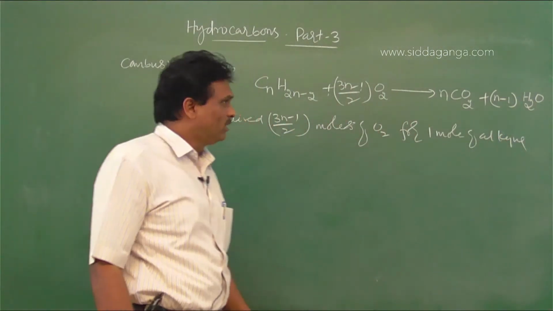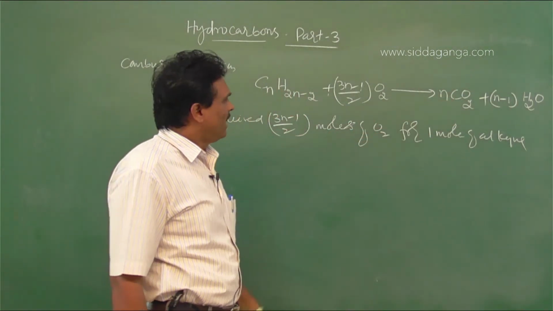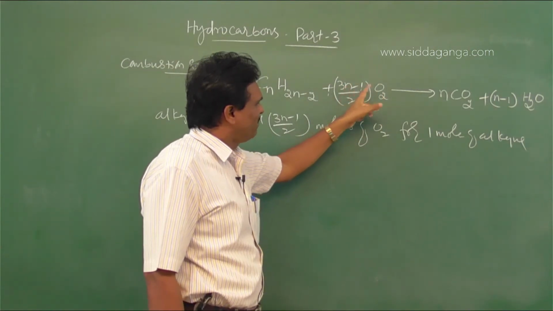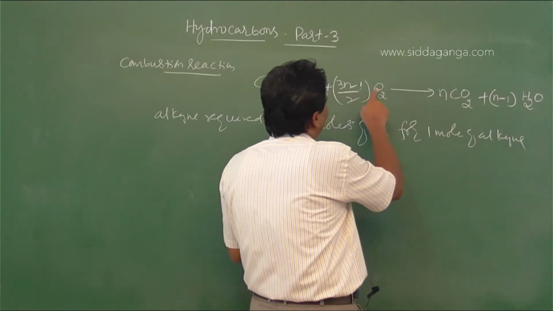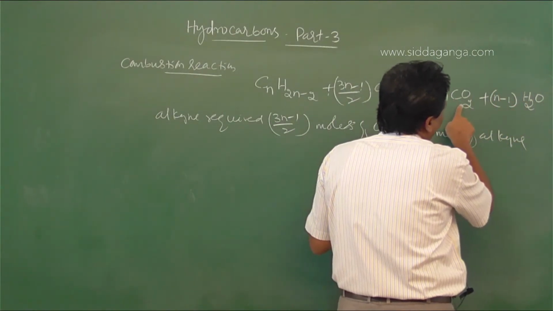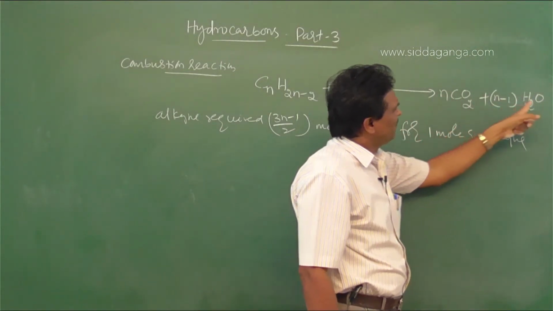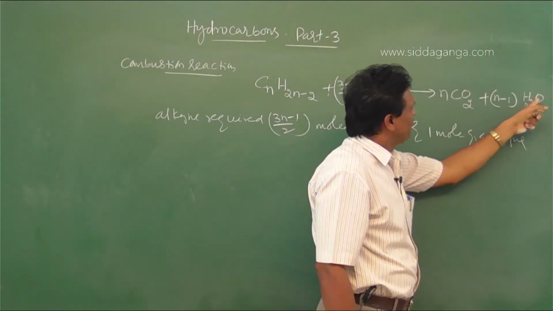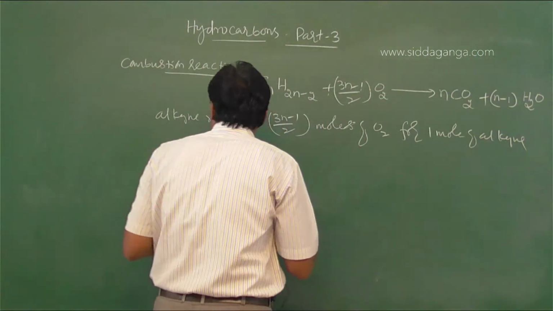One mole of alkyne. Understood? Look here: n number of carbon, n number of carbon. Hydrogen, here the 2 cancels, and oxygen, the 2 cancels, so 3n minus 1 O2. So look here, 3n minus 1 O2. So oxygen 2n plus 1n, 3n. So 2n times and 1n time, so 3n times, again minus 1n time. Minus 1n. Clear? Similarly for alkenes.